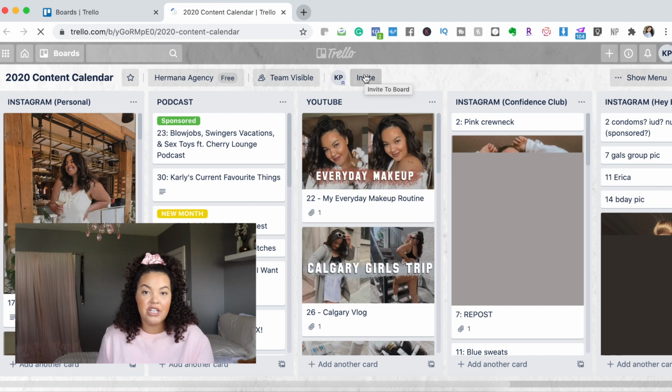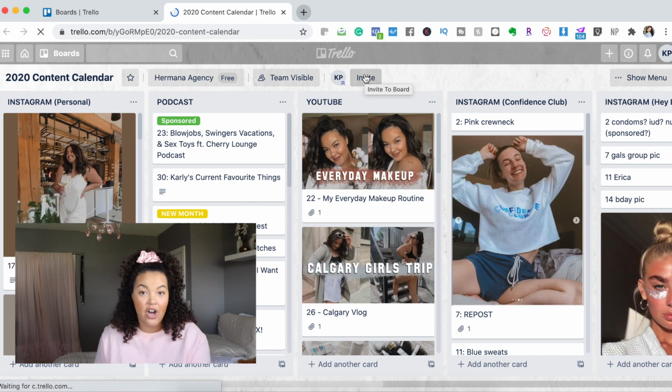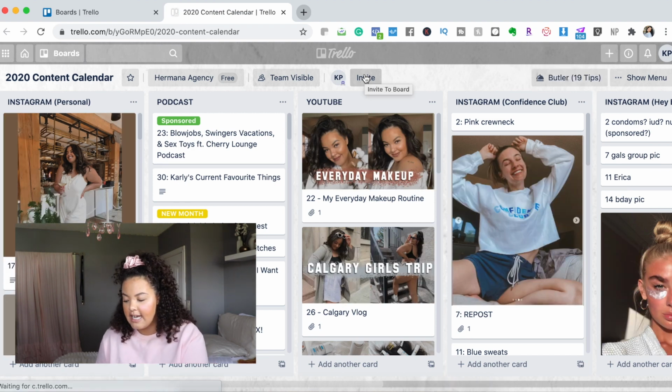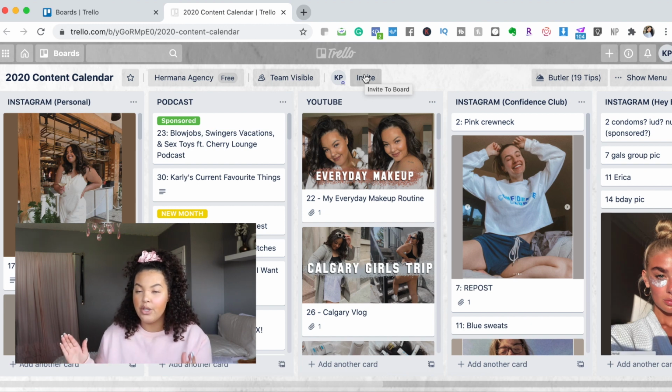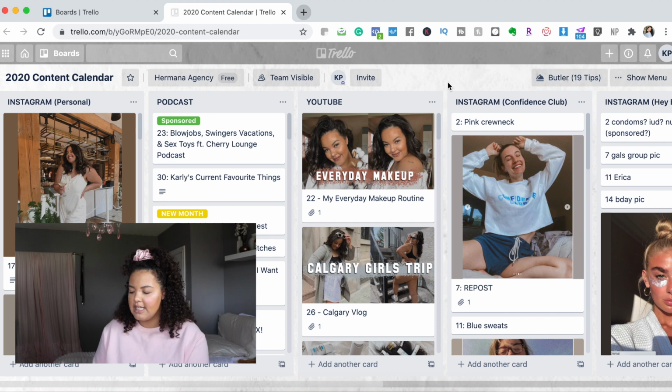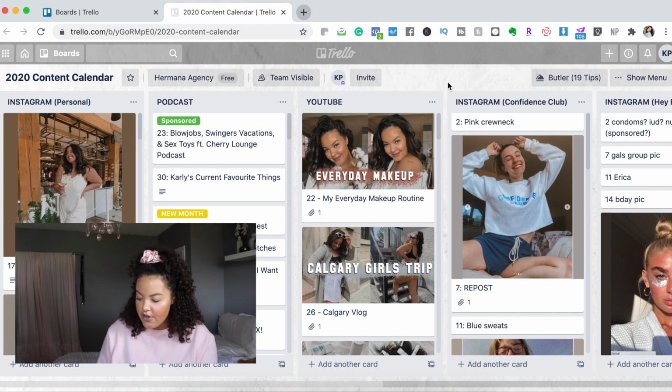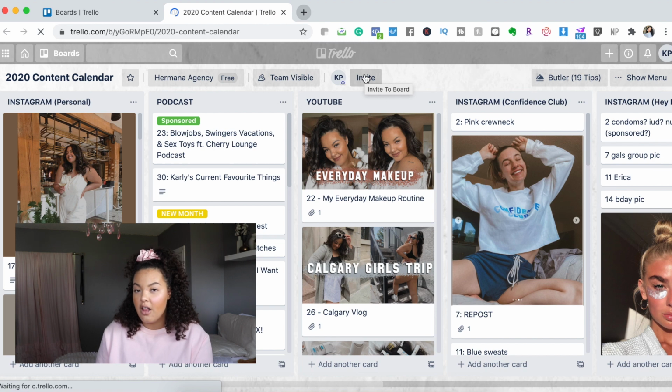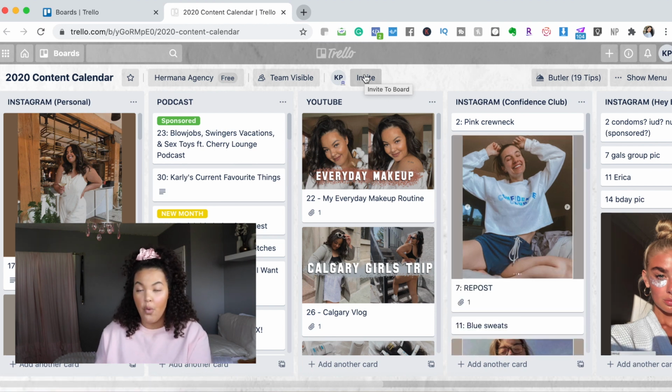The first one I'm going to go into here is my 2020 content calendar. This content calendar is something that I've only recently added to my business workflow on Trello, but it's somewhere I wanted to start because this is where a lot of people start with Trello. They want a place where they can have all of their content, see what's happening, all on one singular page, not cluttered and just organized better.